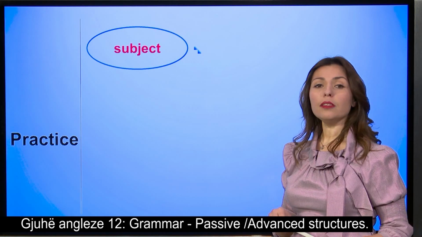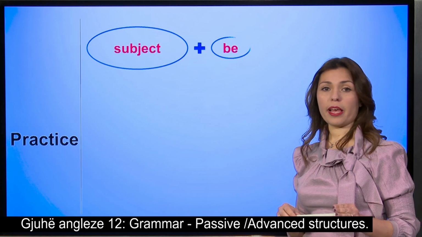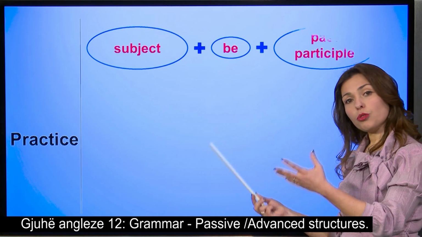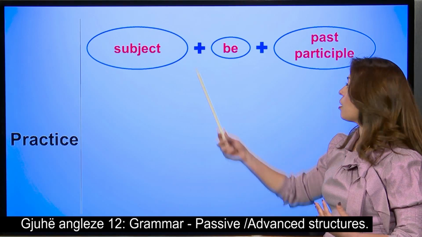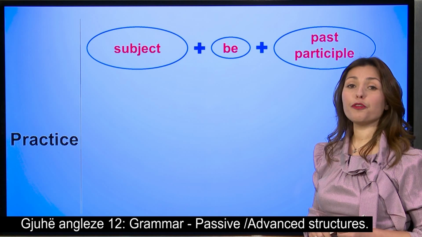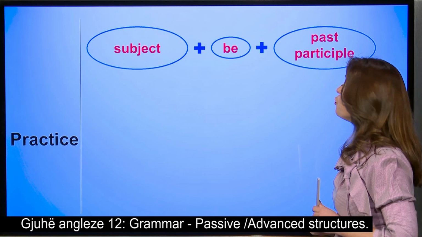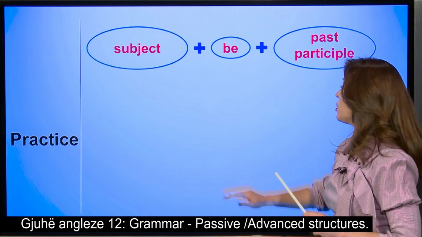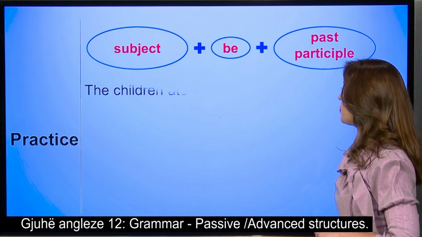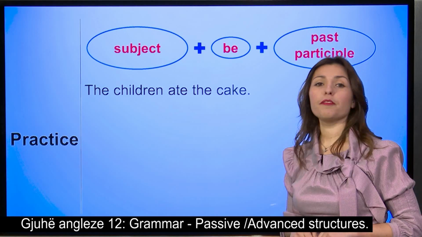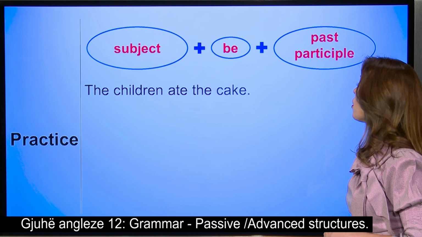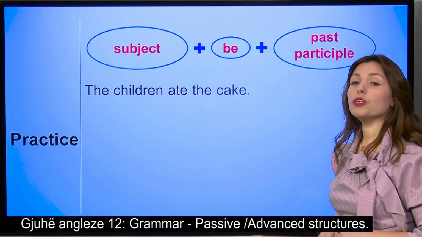Always keep in mind those steps. We're going to change the object into a subject, then put the verb to be in the same tense as the active, and finally the past participle. Don't forget those steps. The sentence given is, the children ate the cake. What are we going to do?